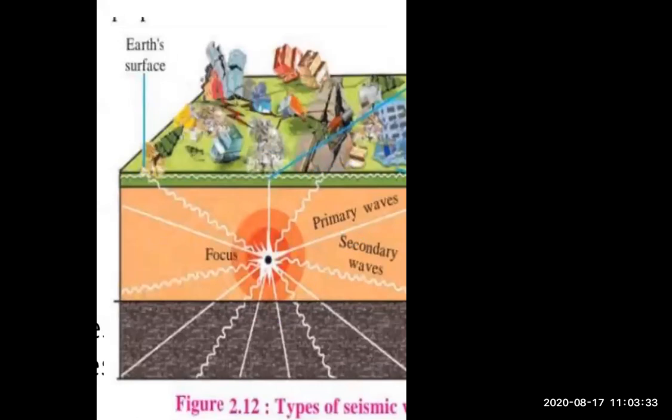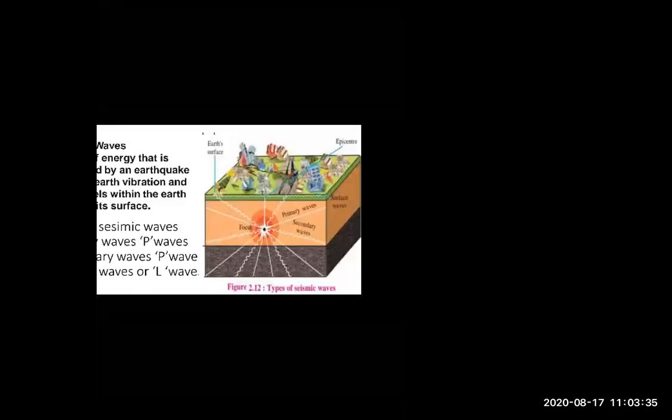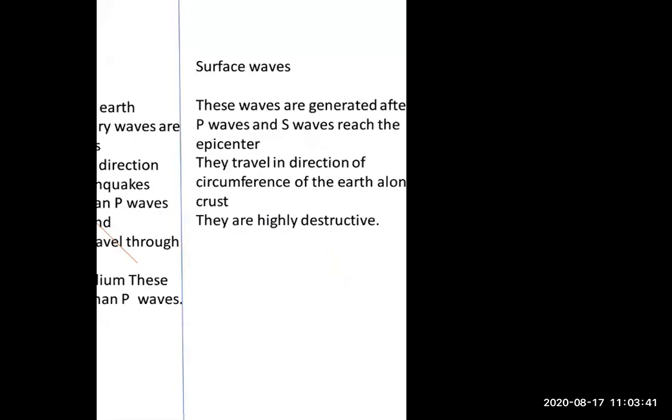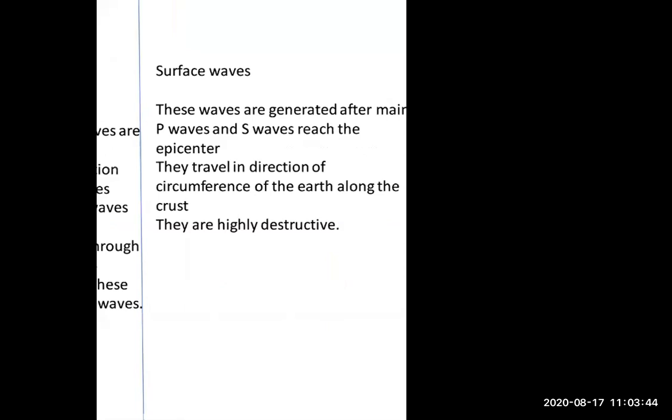Okay? And after this, the third is surface waves. Now primary waves is the first wave which comes out from the earth's surface, and after primary waves, the second is secondary waves which come out after the primary waves.